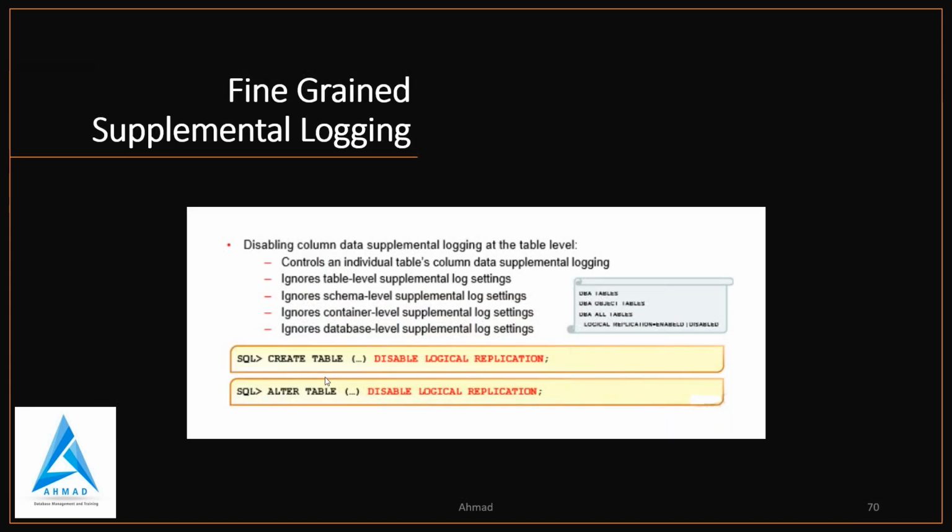Fine grained supplemental logging, you have to disable logical replication, or you have to disable logical replication after creation. So disabling column data supplemental logging at the table level. So it ignores the table level supplemental log settings, it ignores the schema level, it ignores the container level, it ignores the database level supplemental logging. So it will control individual tables' column data supplemental logging. So from 19C you can do that.